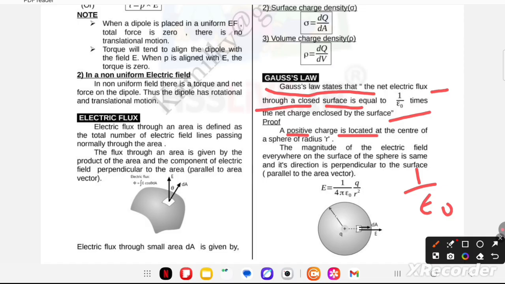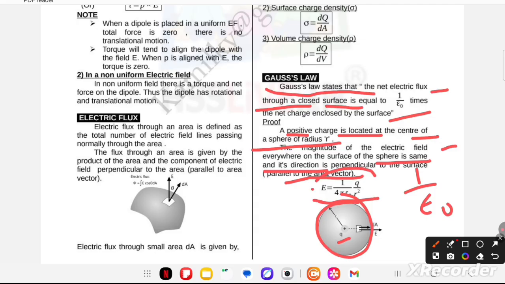A positive charge is located at the center of a sphere. I can take a sphere having positive charge plus q at the center. The magnitude of the electric field everywhere on the surface of the sphere is the same and its direction is perpendicular to the surface, along the area vector. Therefore E is equal to 1 upon 4 pi epsilon naught q by r square.